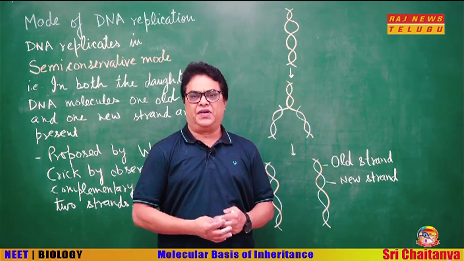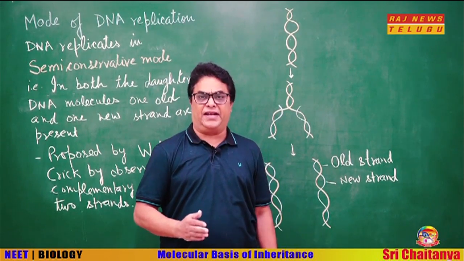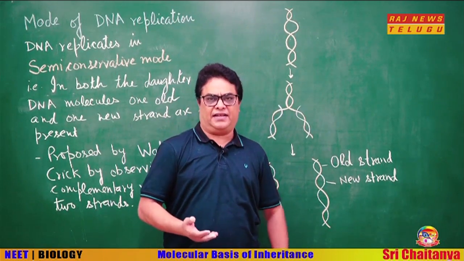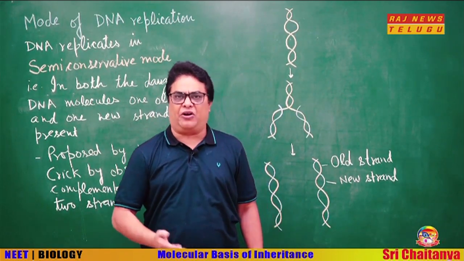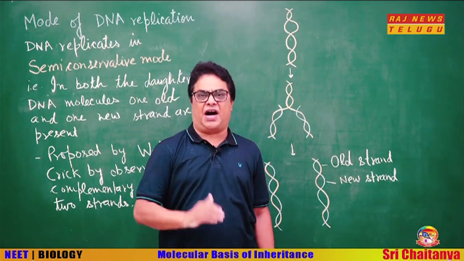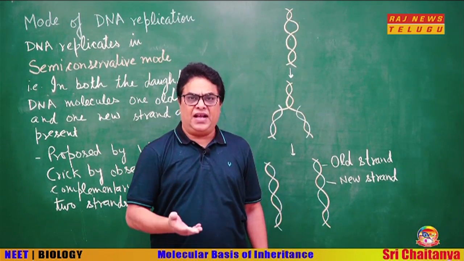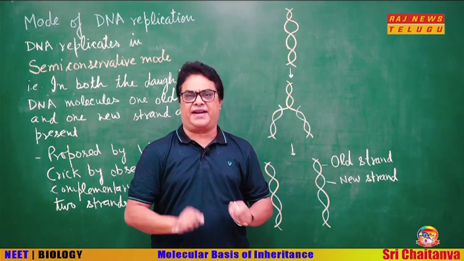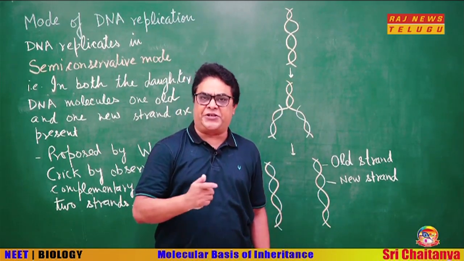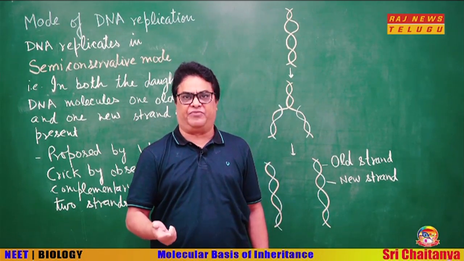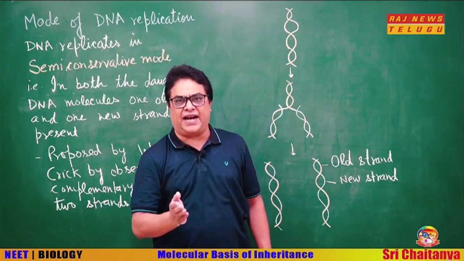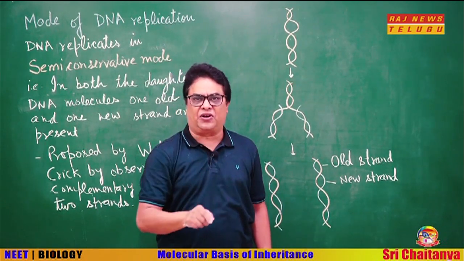Now, students, you know that the structure of DNA was proposed by Watson and Crick, and Watson and Crick, they said that whatever model of DNA we are proposing, it should be able to explain how DNA replicates itself, and by observing the complementary nature of the two strands, they gave their opinion that DNA should replicate in semi-conservative mode, because the old strand will function as template and it will guide the enzyme for the synthesis of new strand.